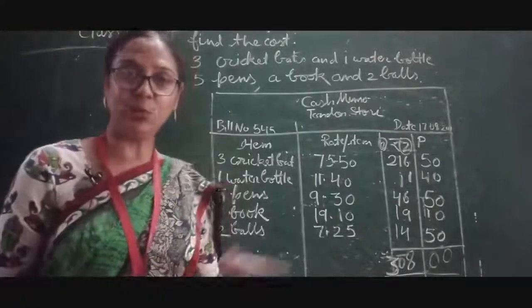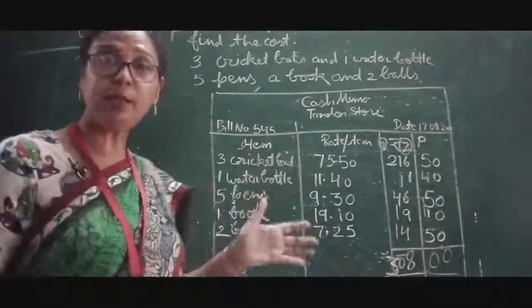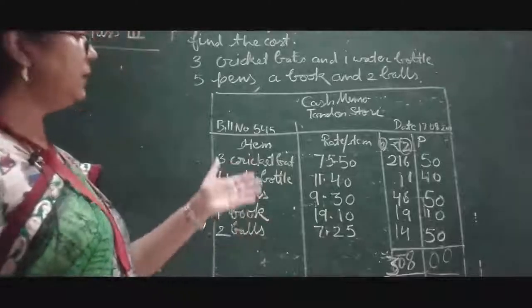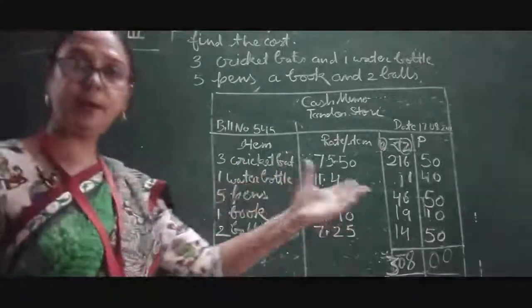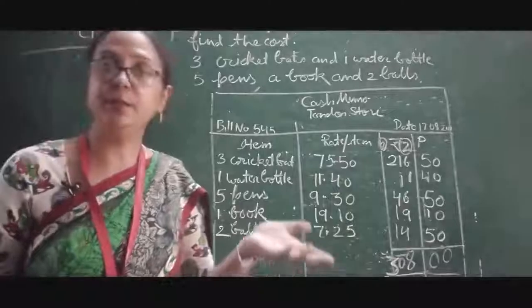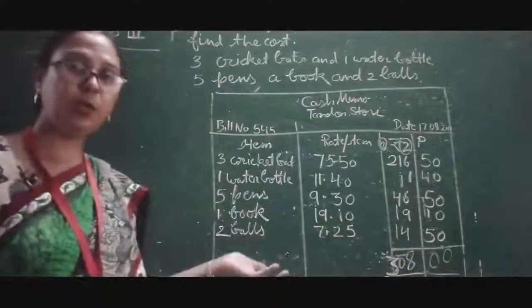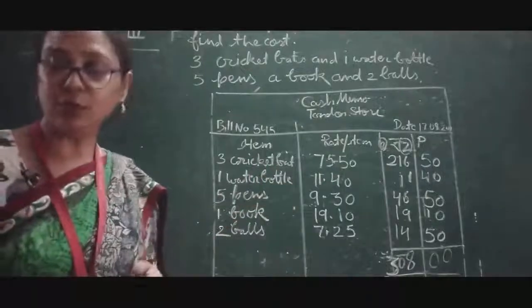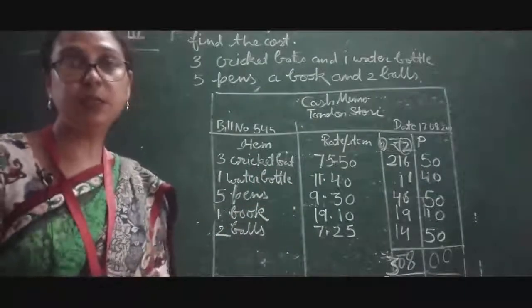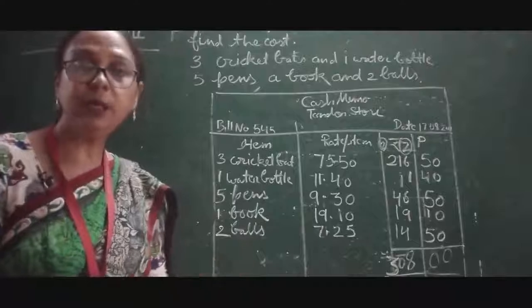Okay children, so complete it. You can also make it separately. You can make a bill for 3 items separately and another for the other 3 items separately. It depends upon you. You can make one cash memo, it is okay. So children, that is how we have completed this chapter, money.